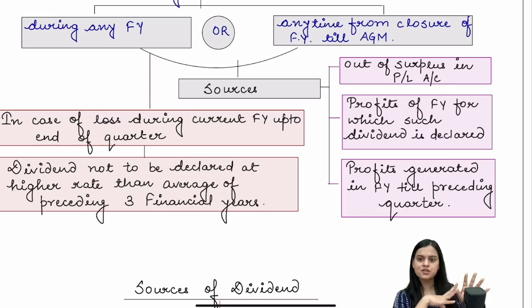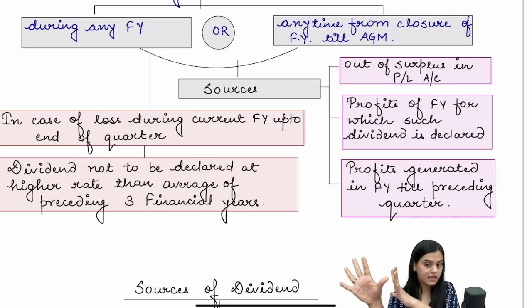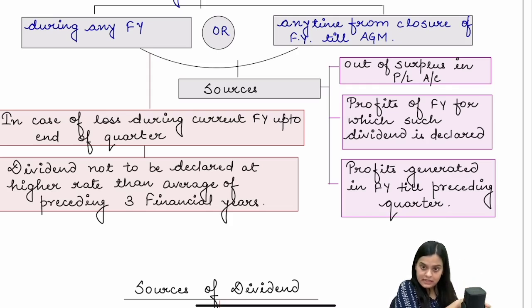P&L means the undistributed profits. However, the profits which are transferred to reserves cannot be used so easily for payment of dividend. So, point number one, the sources. Whatever amount is lying in your P&L account can be used for paying interim dividend. Secondly, the profit which has been earned in the financial year for which you're paying interim dividend.